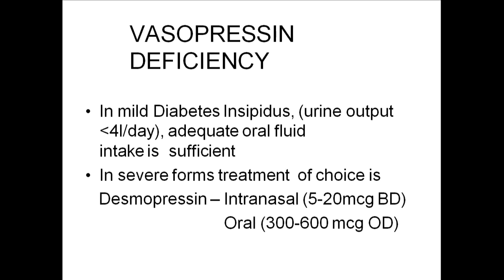Vasopressin deficiency. Vasopressin is basically ADH, antidiuretic hormone, which is a post-pituitary hormone. I will be telling about this in later slides, next class. Just remember, in mild diabetes insipidus, where there is ADH deficiency, if the urine output is less than 4 liters per day, not very severe, just oral intake will be sufficient. But in severe forms, where the urine output is more than 4 liters, there is severe antidiuretic hormone deficiency, then desmopressin is indicated, either in intranasal or oral form. Oral is available in doses of 300 to 600 microgram OD for vasopressin deficiency.